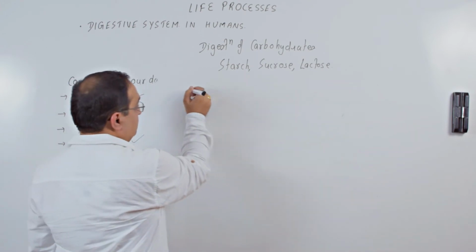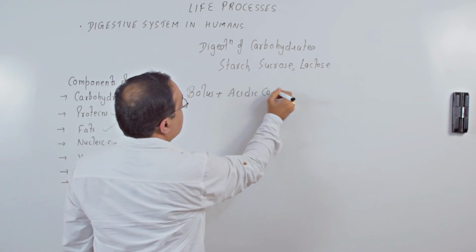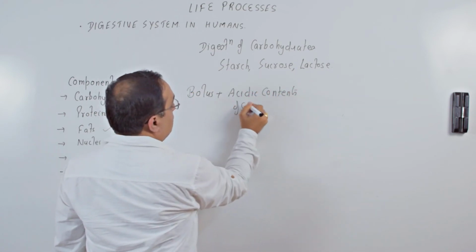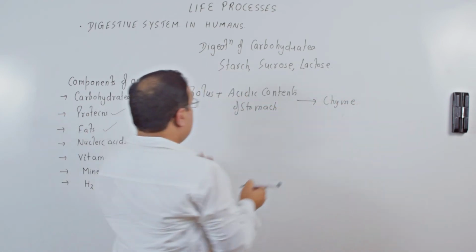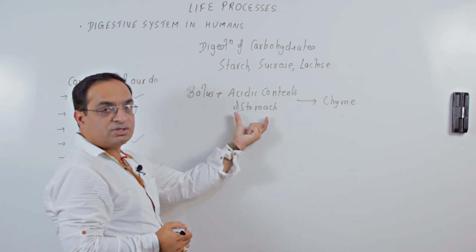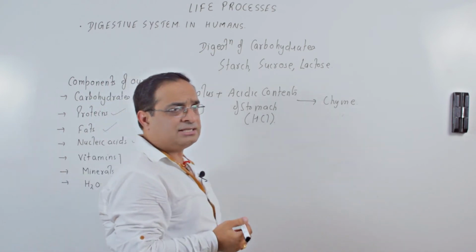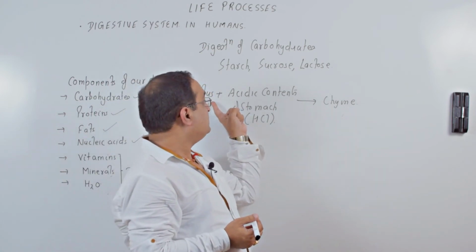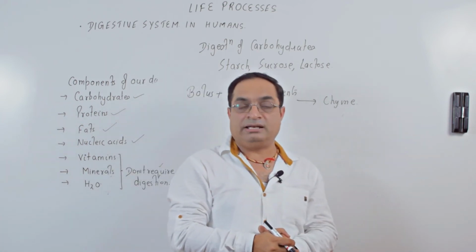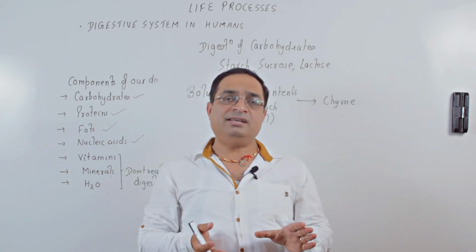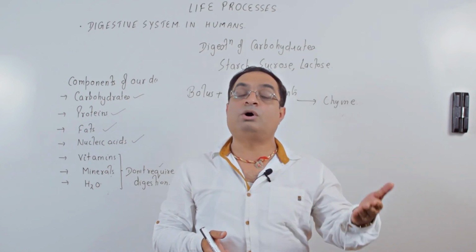When the food, that is the bolus, gets mixed up with the acidic contents of stomach, then it is called chyme. So chyme is acidic. What is chyme? Bolus of food plus the acidic contents of stomach. And which is the acid in stomach? Hydrochloric acid secreted by oxyntic cells or the parietal cells of gastric glands. Acidic pH inhibits the activity of ptyalin, but by the time the entire bolus becomes acidic, 30 to 50% of starch is digested. From the stomach, the chyme goes into the small intestine.